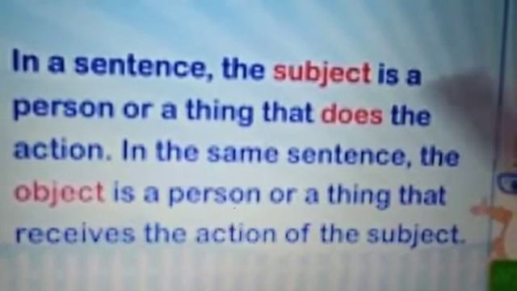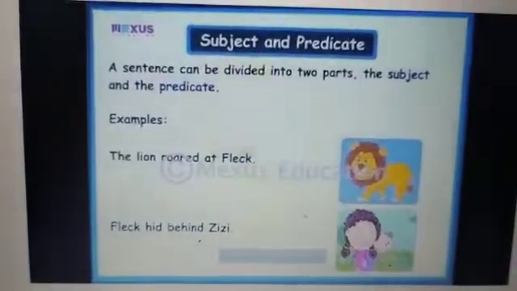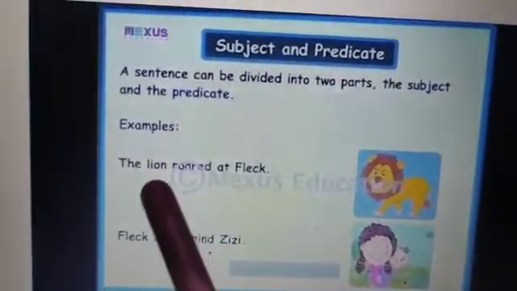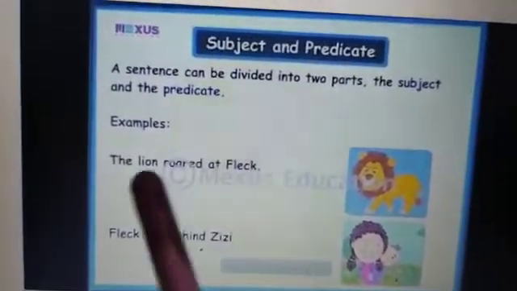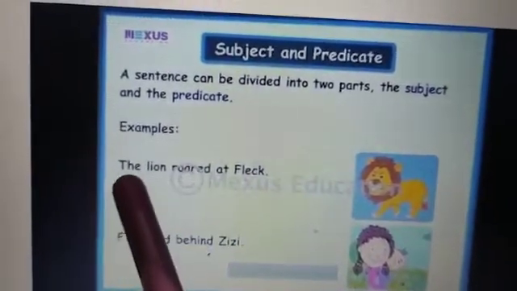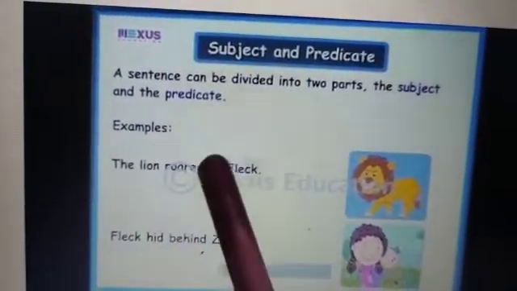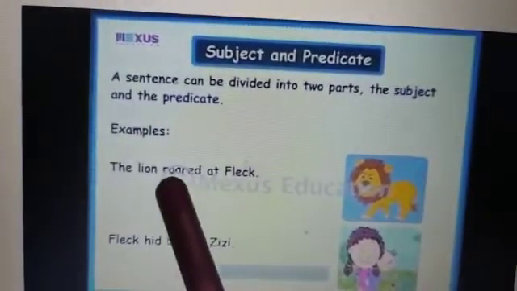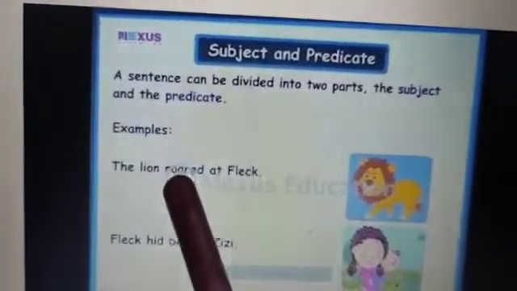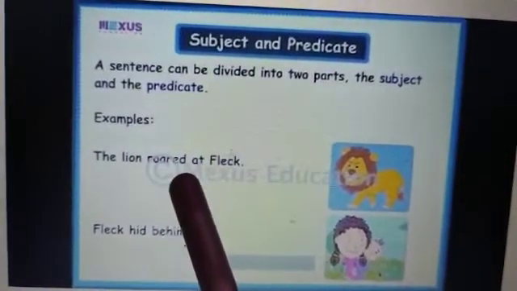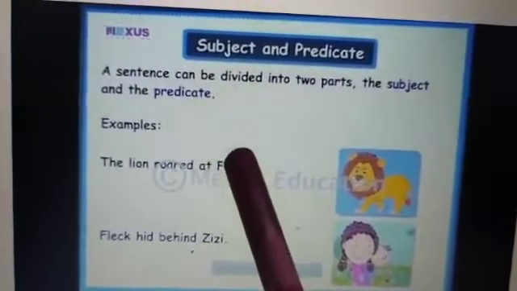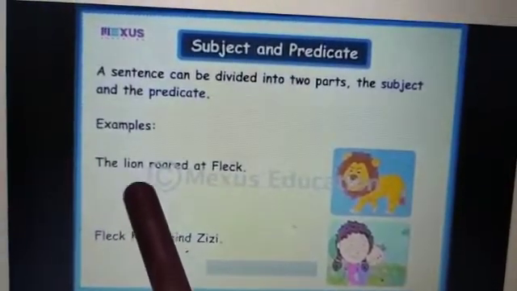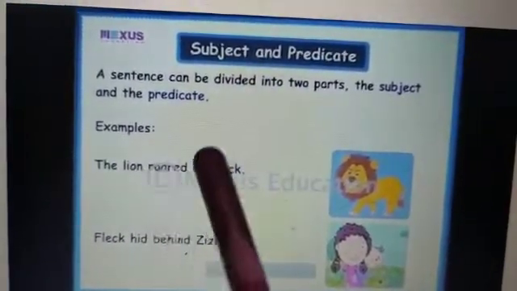Okay, students? Here you see, in subject and predicate: the lion roared at Flake. The lion is our subject. Roared at Flake is our predicate. Roared is a verb followed by other words, so it is our predicate. Whom did the lion roar at?